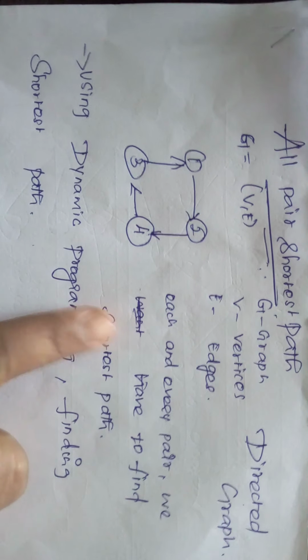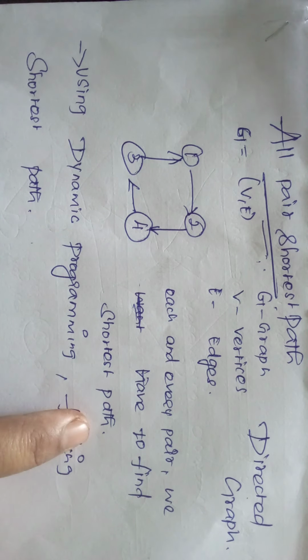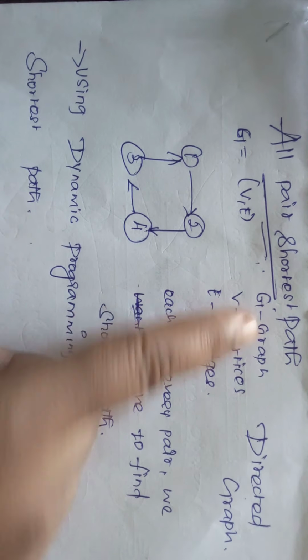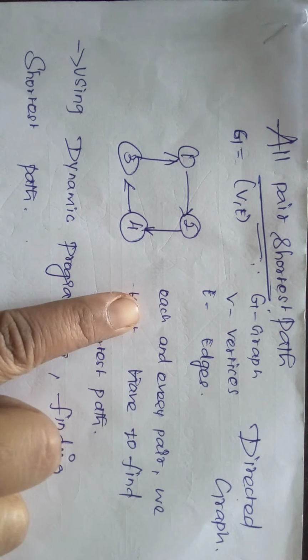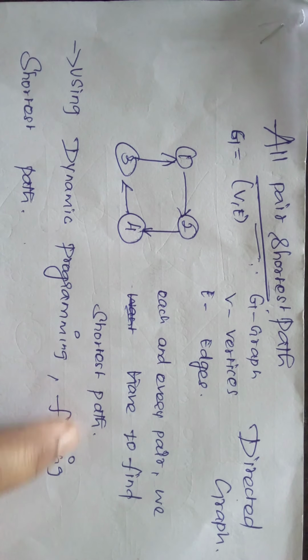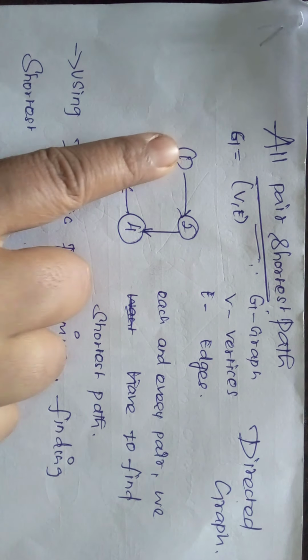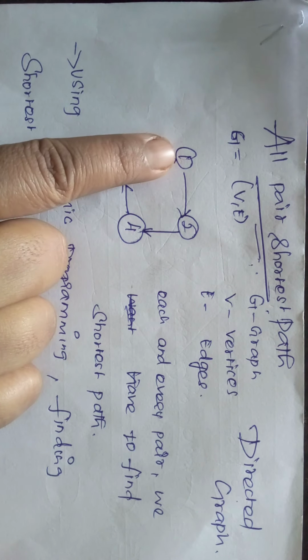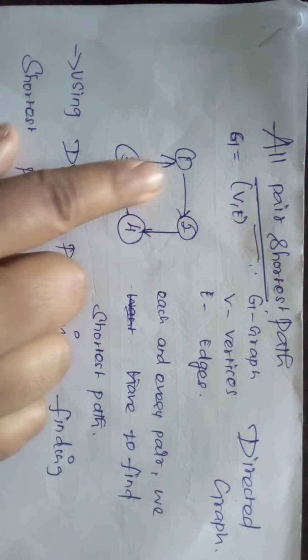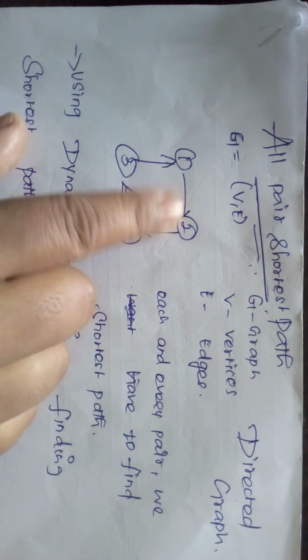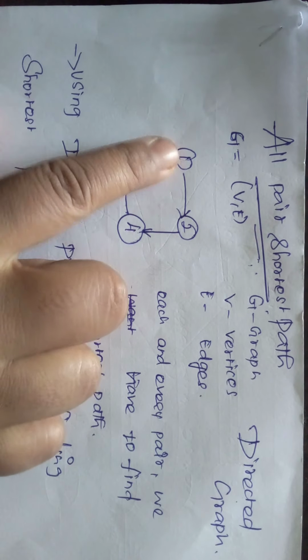See, for each and every pair we have to find the shortest path. All pair shortest path means nothing but we have to find the shortest path value for each and every pair. For example, from node 1 to 4, what is the value? I have to find which is the shortest way to go from 1 to 4.